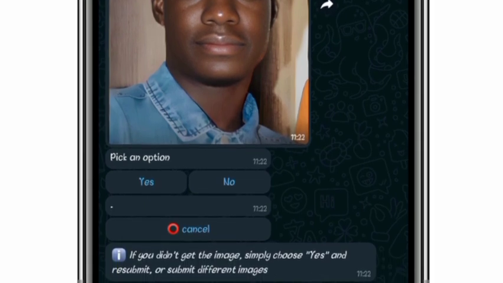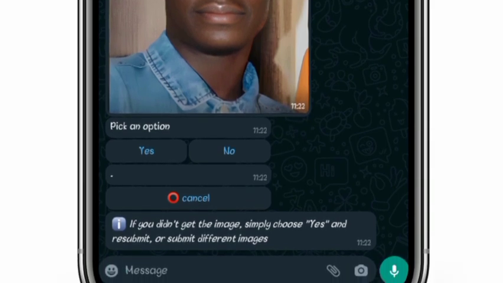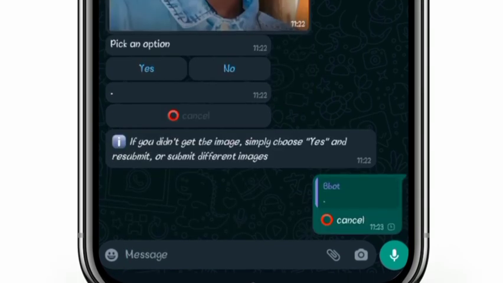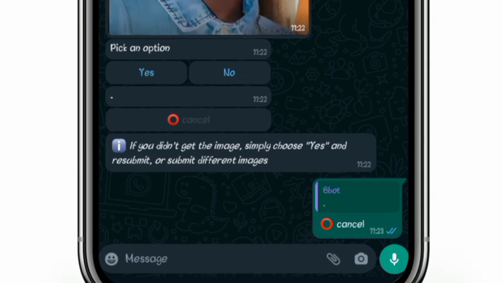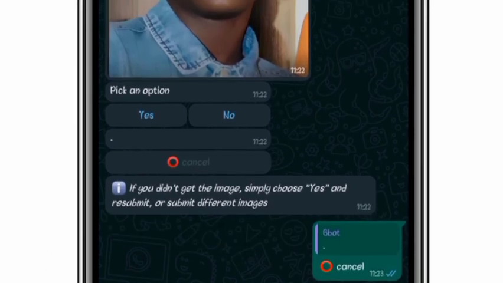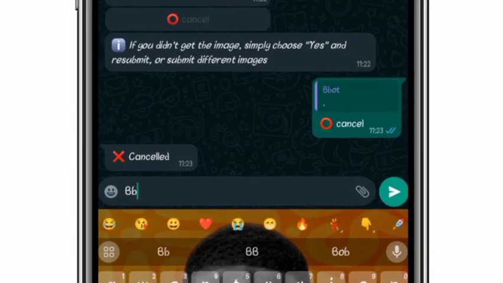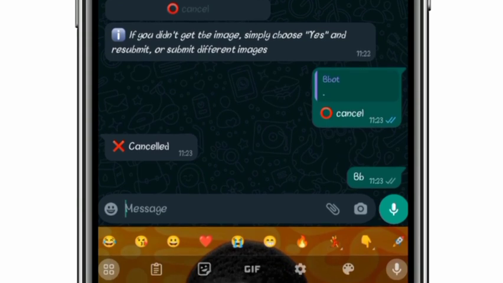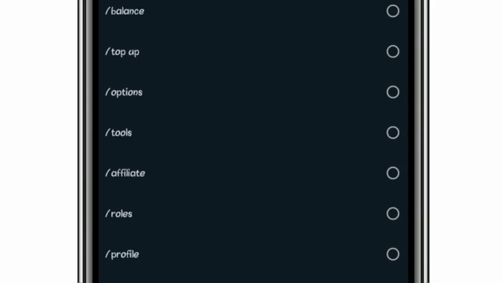So that is it about the swapping of faces on Bbot. Let's cancel this and move on to the next operation. You chat BB, you send BB to get the interactive menu. Let's check the next option.